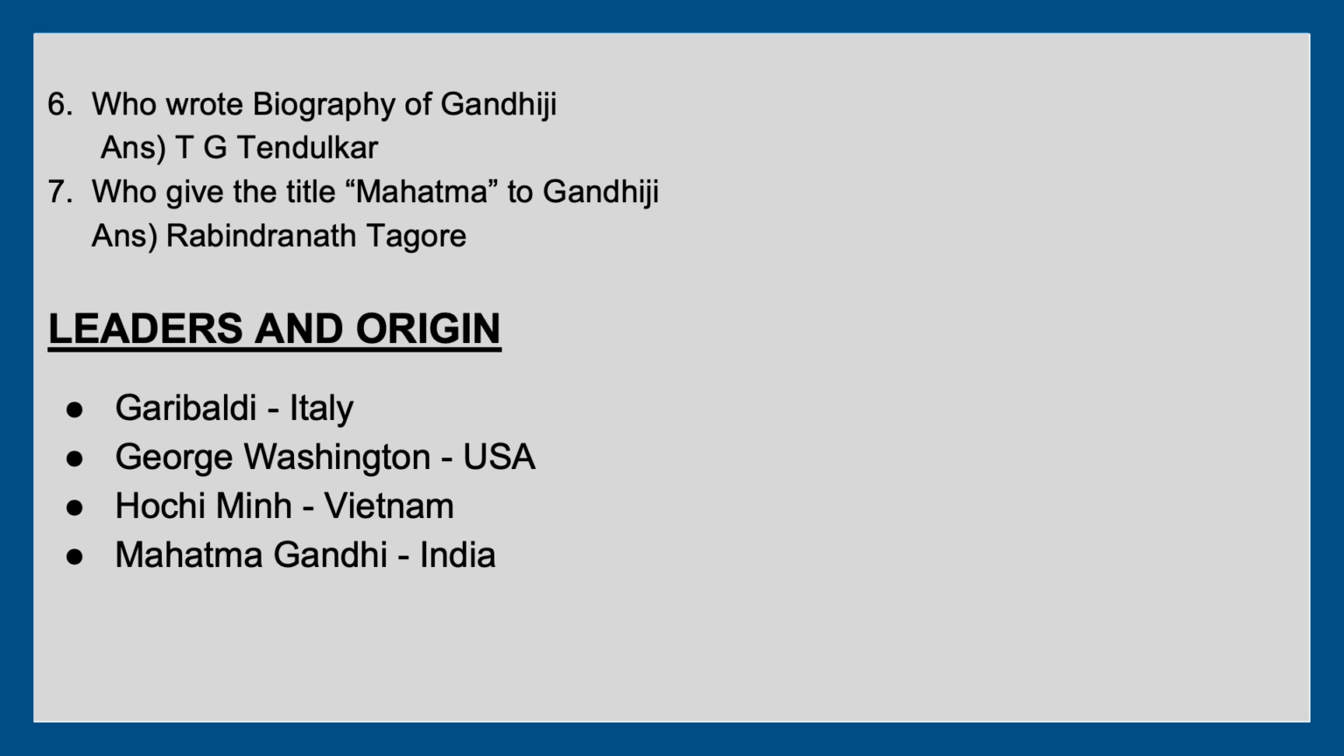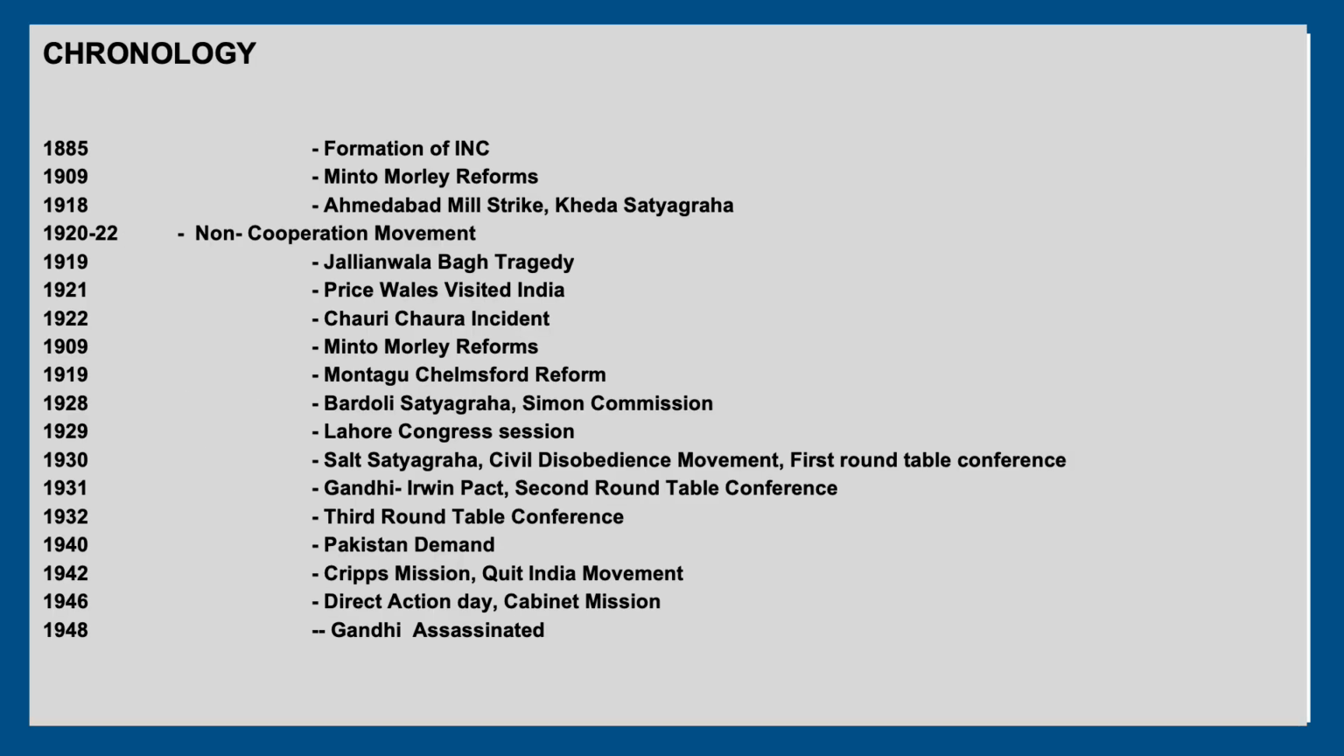And these are some leaders and their place of origin. Garibaldi is from Italy, George Washington is from USA, Ho Chi Minh is from Vietnam, and Mahatma Gandhi is from India, who is also known as the father of our nation. These are some important dates, so go through this. Like 1885 is the formation of INC, 1919 is the Jallianwala Bagh tragedy, 1922 is the Chauri Chaura incident. This may come in match the following or for one more question, so go through this and study the important ones properly.